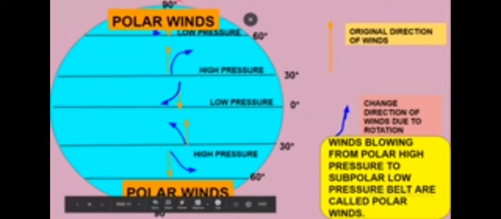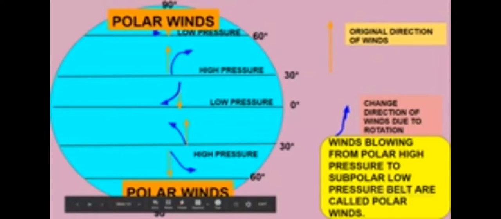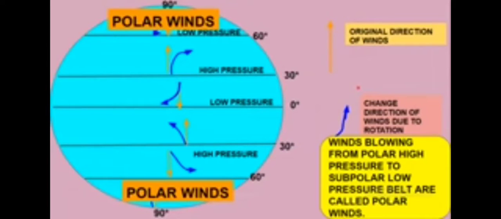So from the high pressure belt towards the subpolar low pressure belt, winds blowing from polar high pressure belts towards subpolar low pressure belts are called polar winds. So we studied the three winds and their direction in the northern and southern hemispheres: easterlies, westerlies, and polar winds.